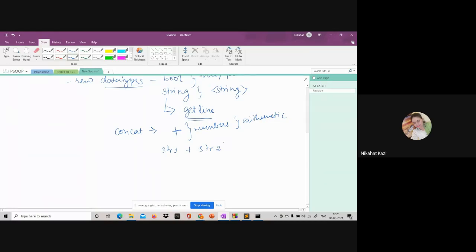Okay. What else? Size of the string. Size and length. Size or length: function or method? Method. These are called methods. Why? Because you need to use an actual object for calling it, right? How do you call it? str1.size, right? Yes. The dot operator we use. Correct?